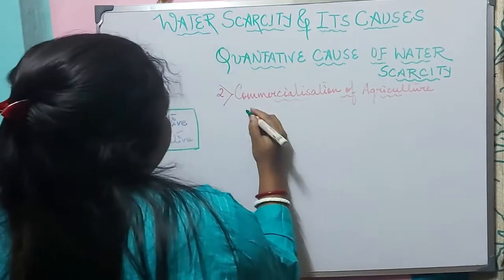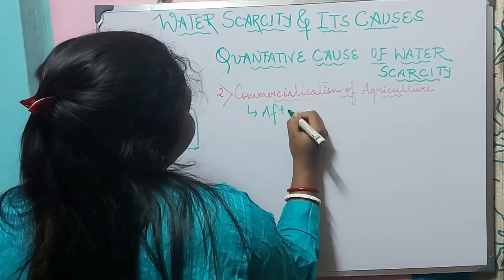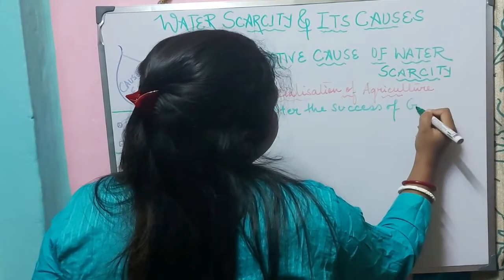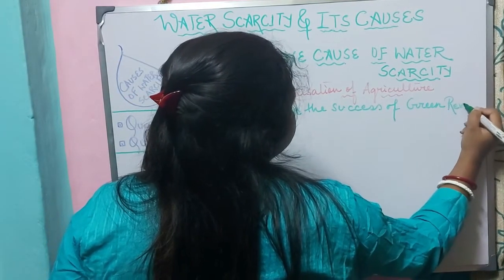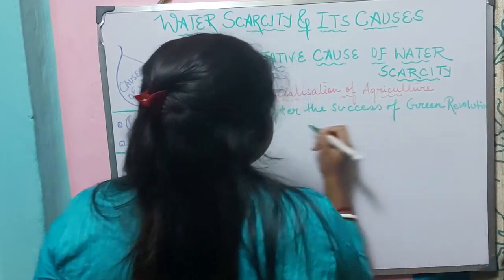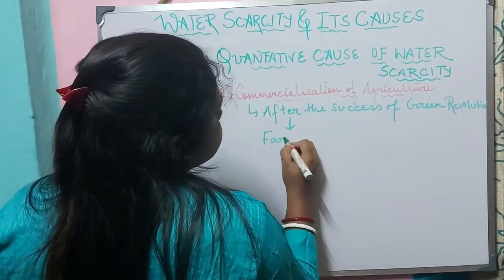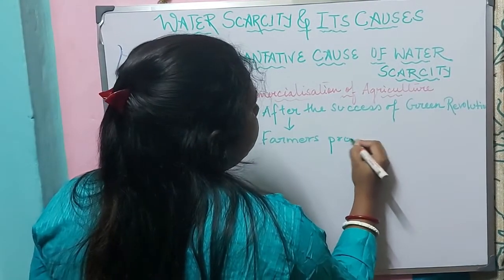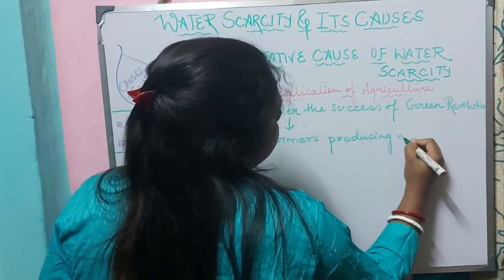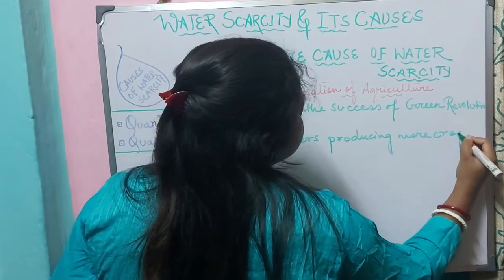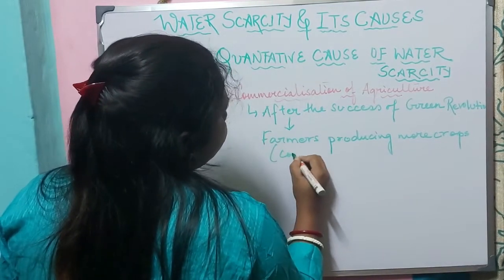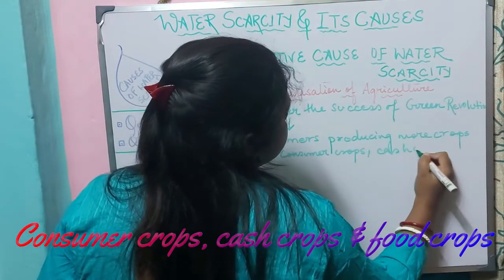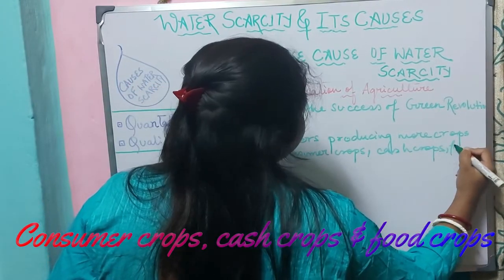What happened after the success of the Green Revolution is that the farmers are now producing more crops, consumer crops, cash crops, and also food crops.